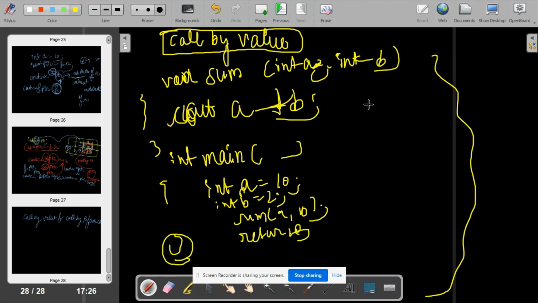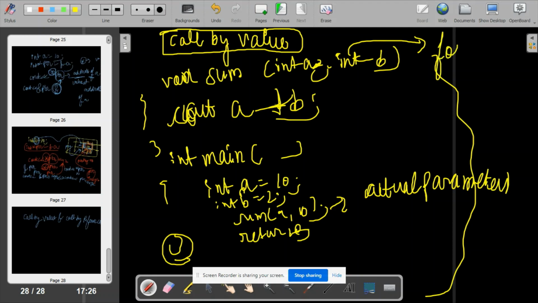Okay, so I already told you these are the actual parameters, and these are the formal arguments.